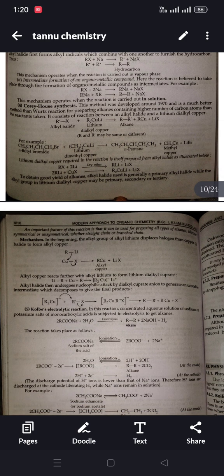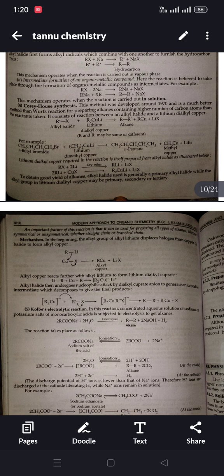Fourth is Corey-House synthesis. This method was developed around 1970 and is a much better method than Wurtz reaction for preparing alkanes containing a higher number of carbon atoms than the reactant taken. It consists of a reaction between an alkyl halide and a lithium dialkyl copper.